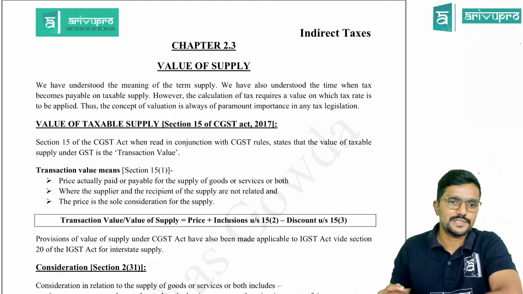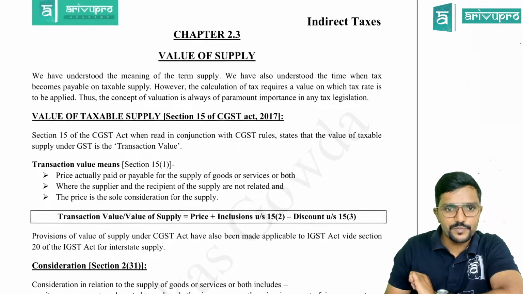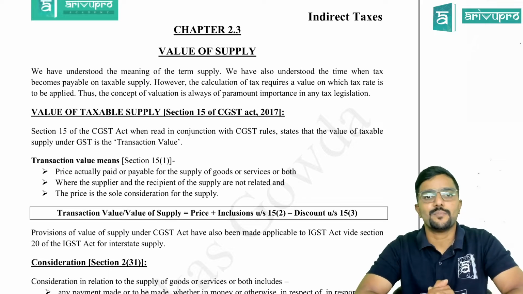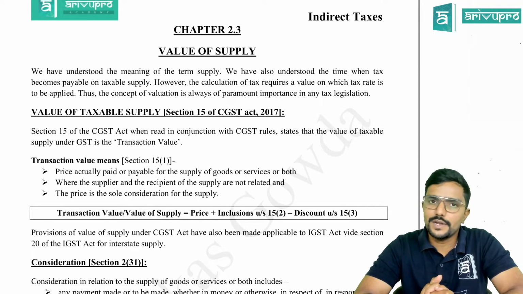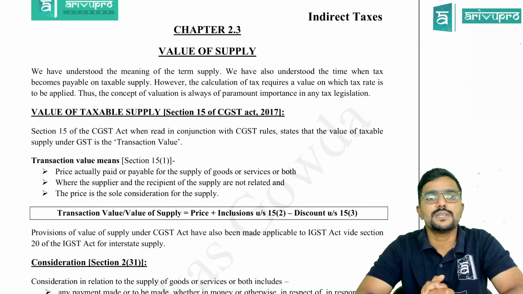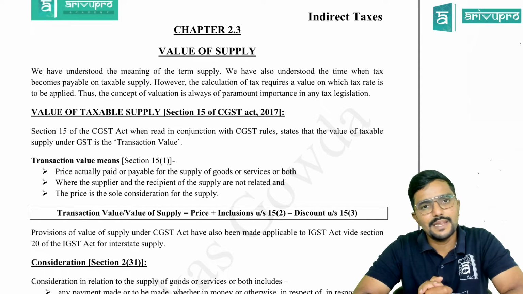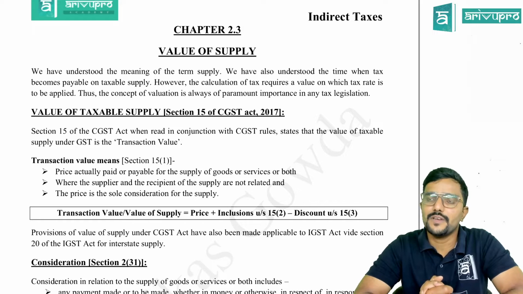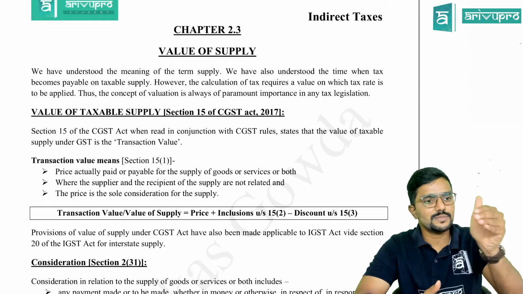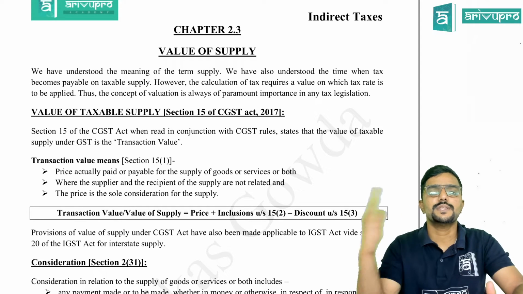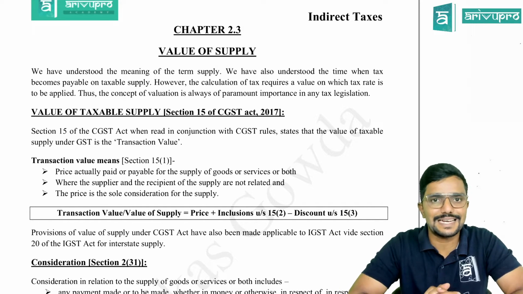Clear? Chalo, we'll get into the topic now. Value of supply. Till now we have learned what is supply, what is goods, what is services. If there is any supply of goods or services, then it is taxable under GST. We have also seen the negative list as per Schedule 3 and also exempt goods and services as per section 11 read with notification. These two things are not taxable. So from the supply, if I remove these two items, all the remaining things are taxable.